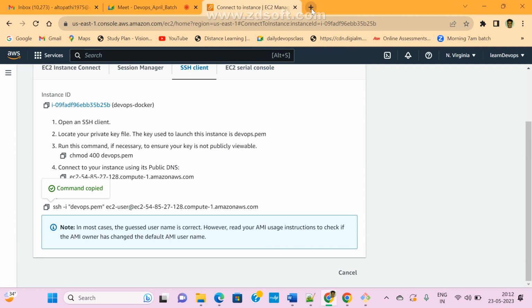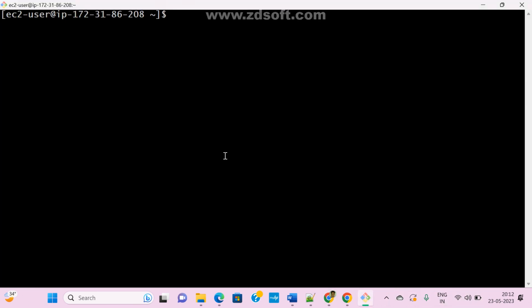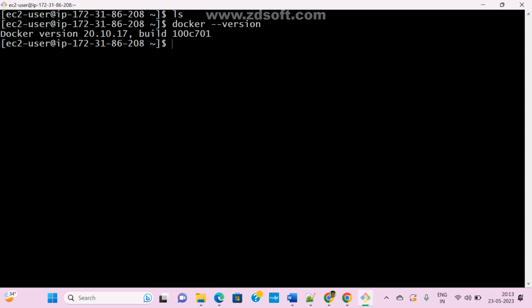Now let me connect to my instance. The instance is already connected. Now check it. How do we check the Docker version? This is the command, guys: docker --version. If you use docker --version, it will display the Docker version.